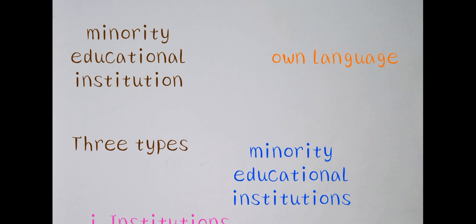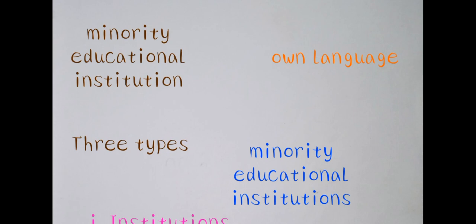The teaching in educational institutions belonging to the minority can be in their own language of choice. They can impart any language as the medium in minority educational institutions. This is very important in Article 30.